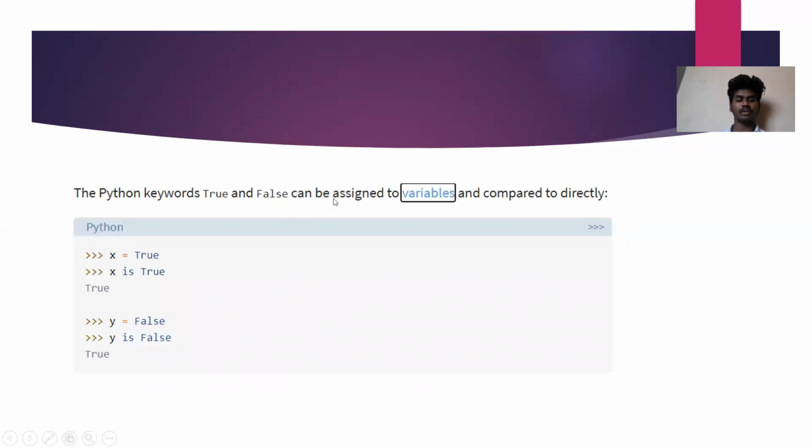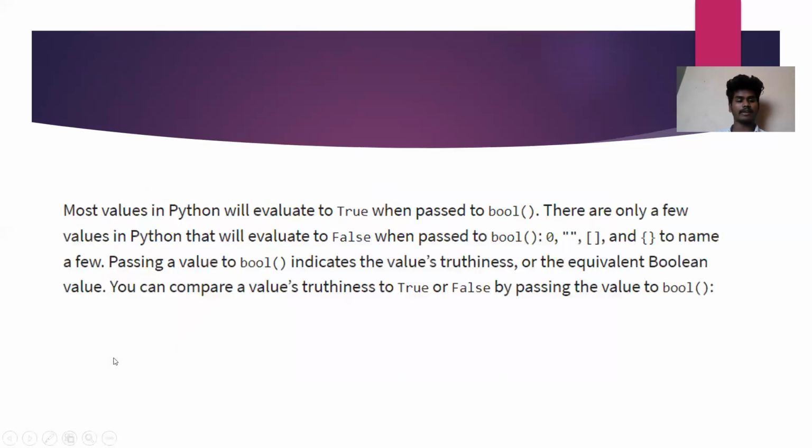The Python keywords True and False can be assigned to variables and compared directly. In Python, x equals True, then x is True, and you can see the output is True. y equals False, then y is False, and the output is True. Most values in Python will evaluate to True when passed to bool. There are only a few values in Python that will evaluate to False when passed to bool. Passing a value to bool indicates the value's truthiness and evaluates its Boolean value. You can compare a value's truthiness by passing the value to bool.